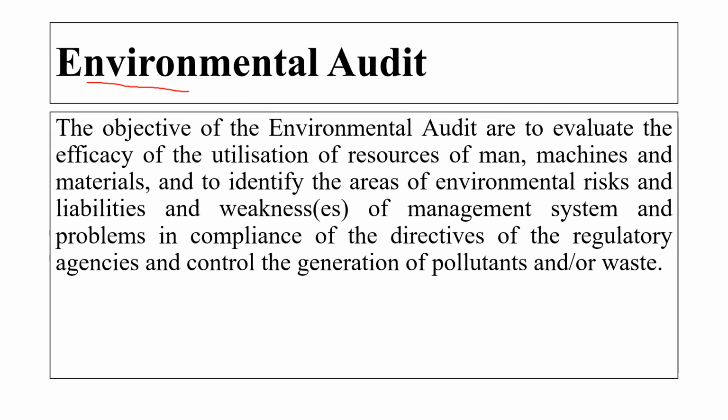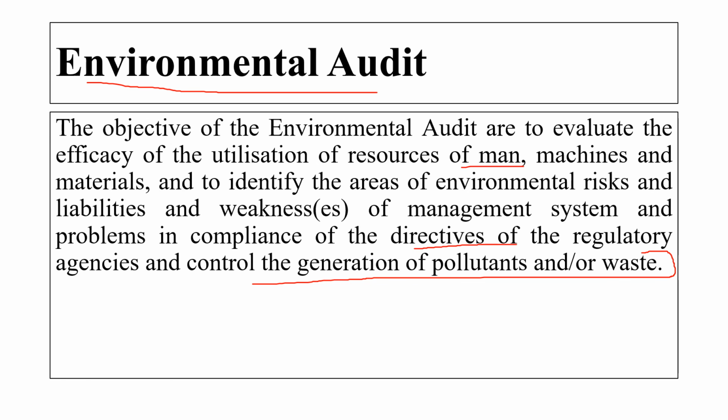Then there is the environmental audit. It is related to the environment. The objectives of an environmental audit are to evaluate the efficacy of the utilization of resources of man, machine and material, to identify areas of environmental risk and liability and weaknesses of the management system, to identify problems in compliance with the directives of the regulatory agency, and to control the generation of pollutants or waste.